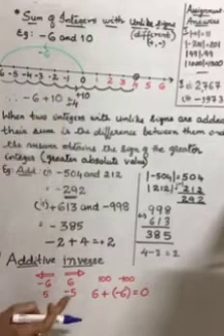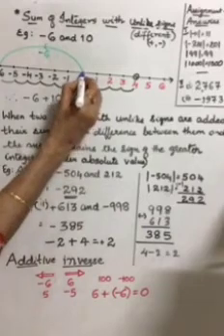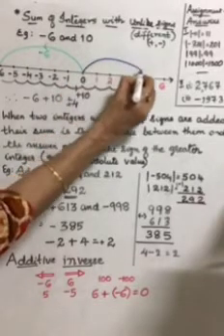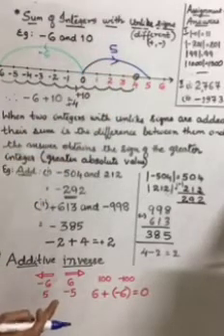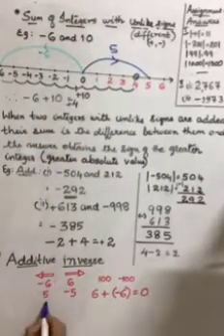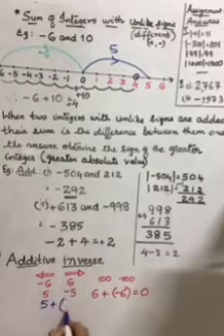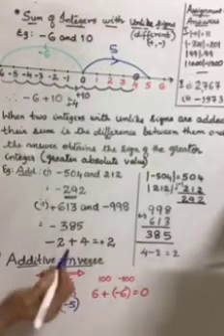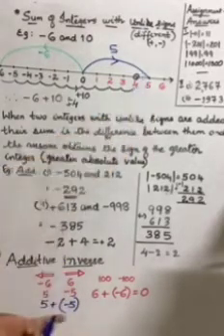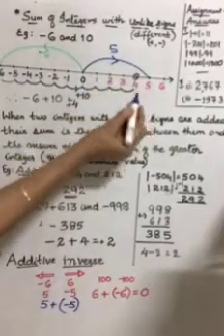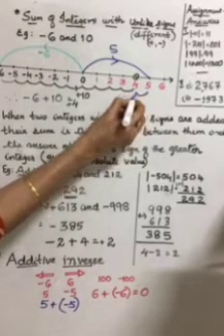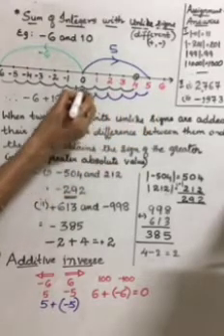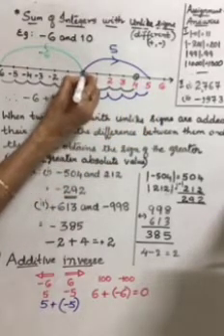So, I'm going 0 to 5, plus negative 5. Now I have to add negative 5, so we are going to reverse the direction from 5. 1, 2, 3, 4, 5. Where did you land? At 0.